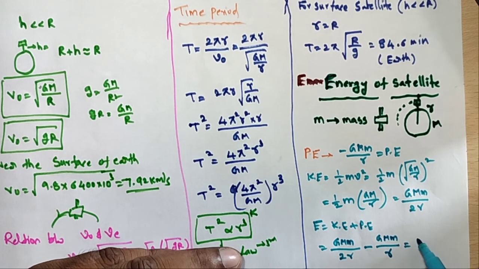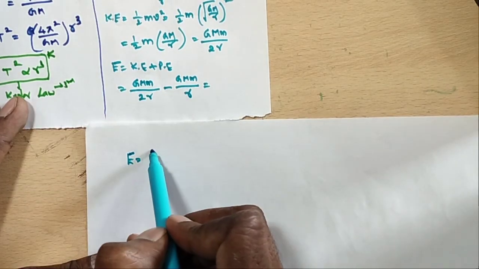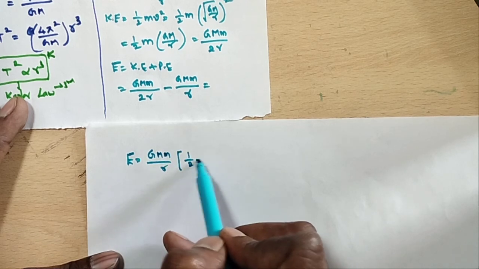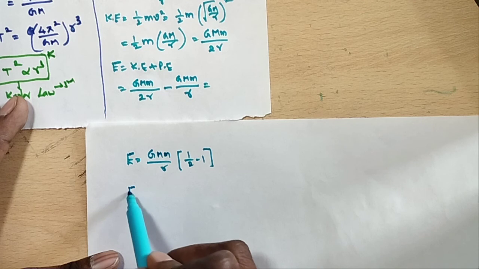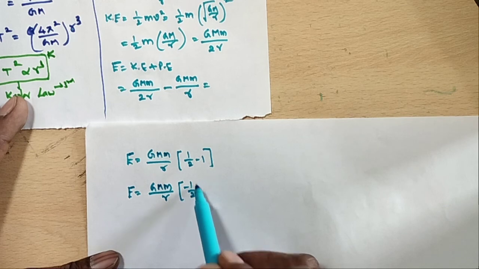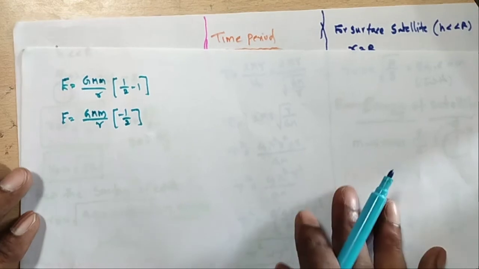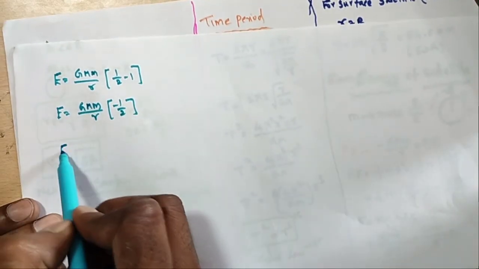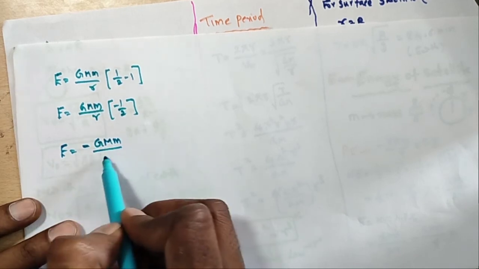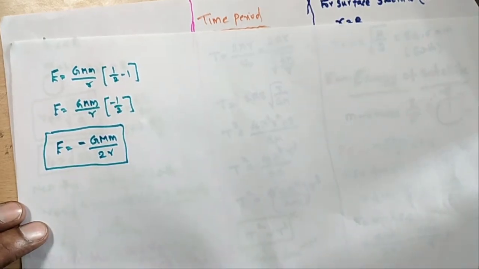Taking G capital M small m by r common, we get 1 by 2 minus 1, which is minus 1 by 2. Therefore the total energy of the satellite is minus G capital M small m by 2r.